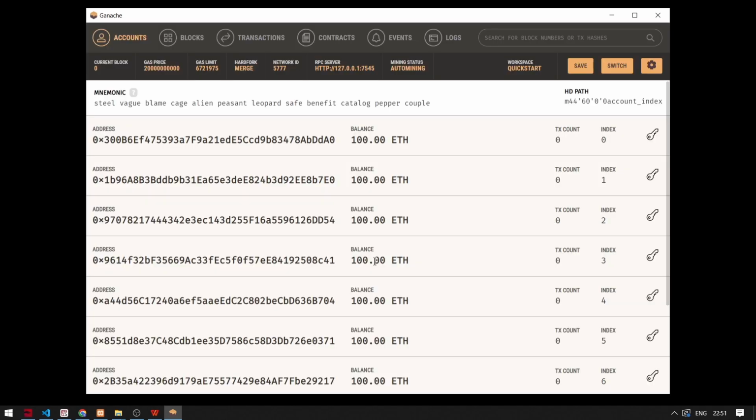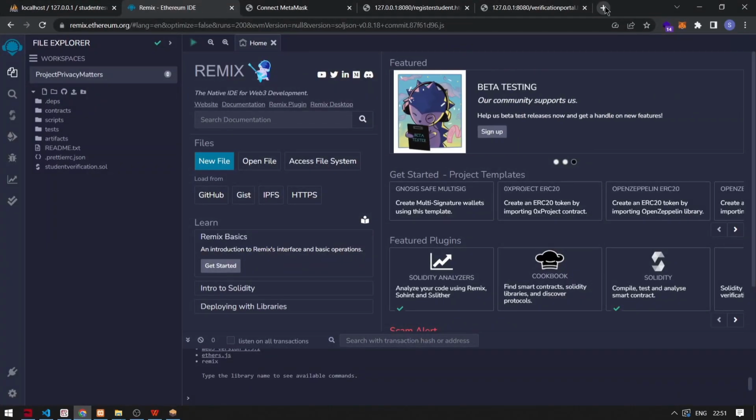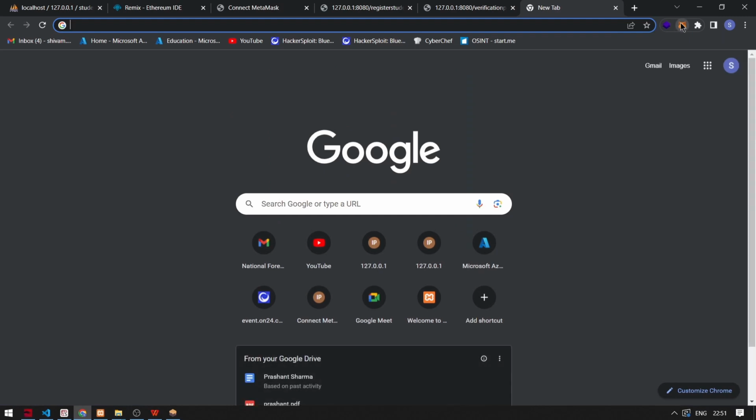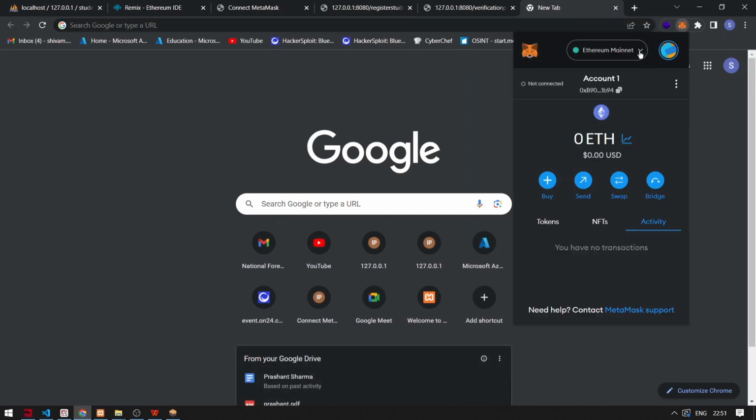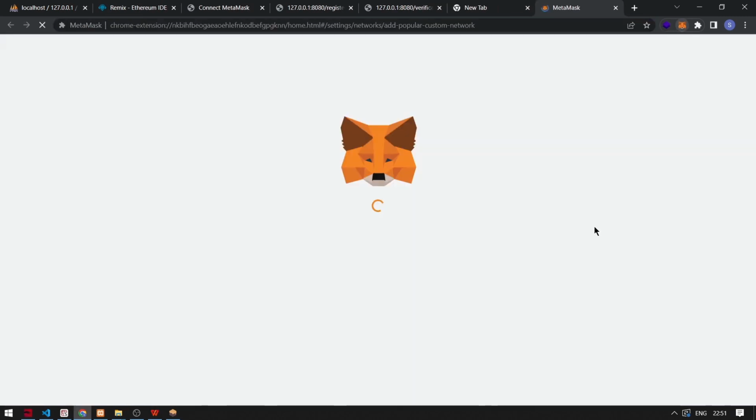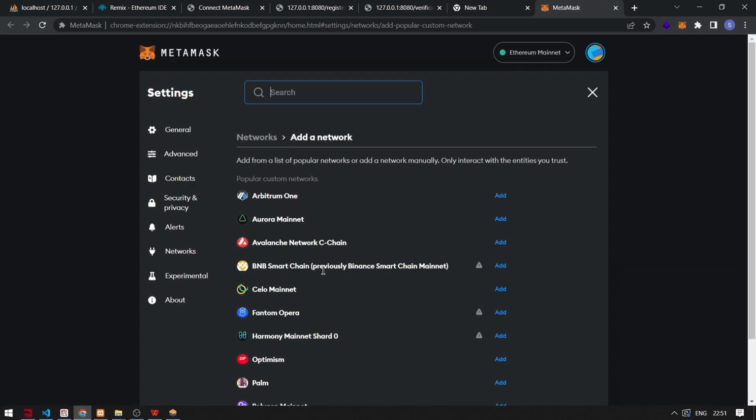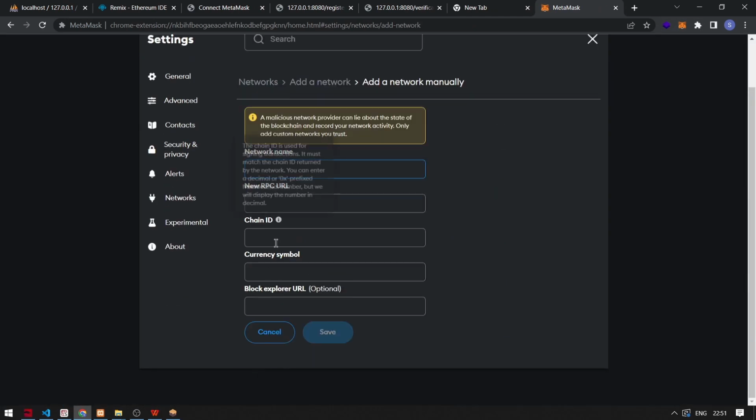So we have to connect this blockchain network with a MetaMask wallet. So we'll see how we'll do that. I have downloaded the MetaMask extension. So we just add a network into this. For this, add a network manually. The network name can be anything which you want. Let's say we'll say NFSU blockchain.